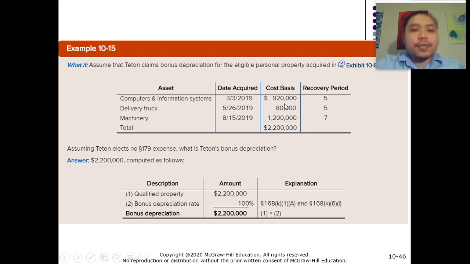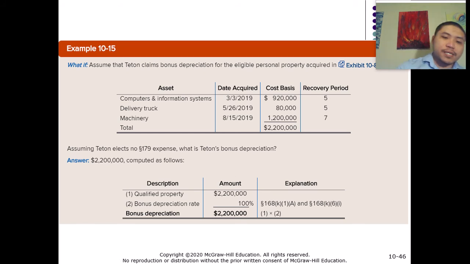The delivery truck, acquired in May, with a cost basis of $80,000. Machinery acquired in August, cost basis $1,200,000. The recovery period ranges from 5 to 7 years. So basically, these assets qualify for the bonus depreciation program.